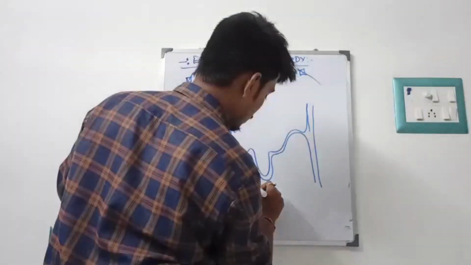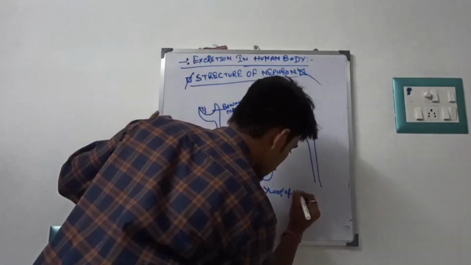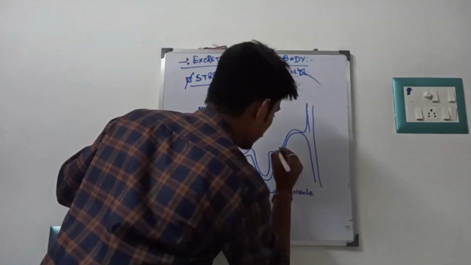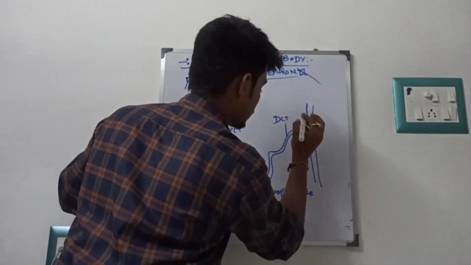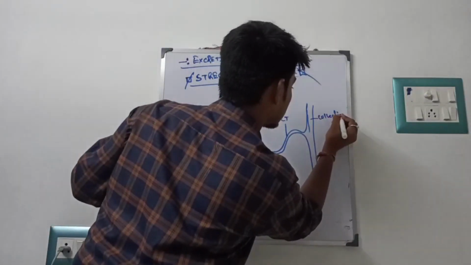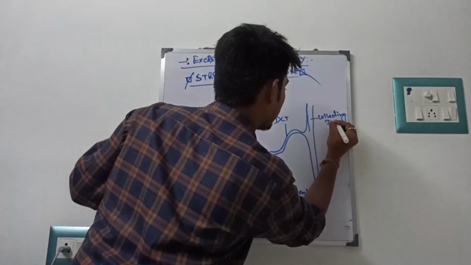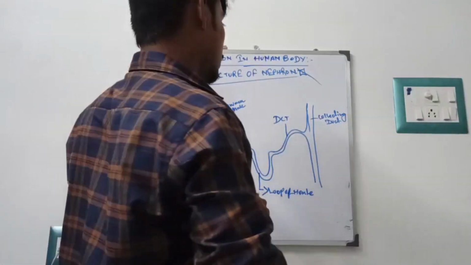ECT, loop of Henle, and here it is DCT, the distal convoluted tubule, and here it is the collecting duct. So those are the specific roles mainly in the formation of urine.